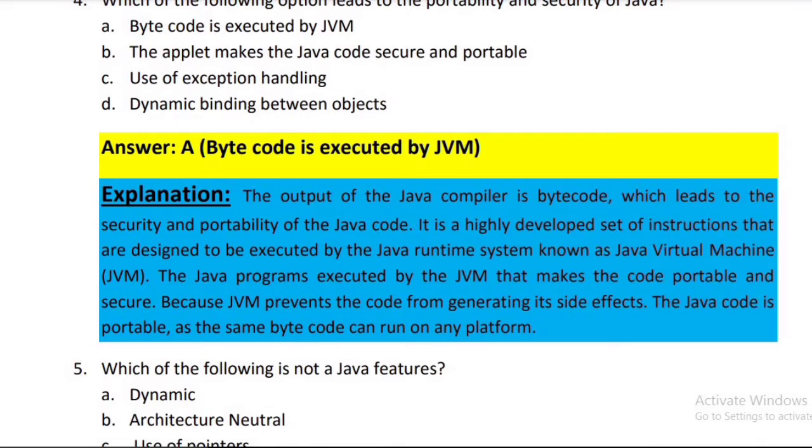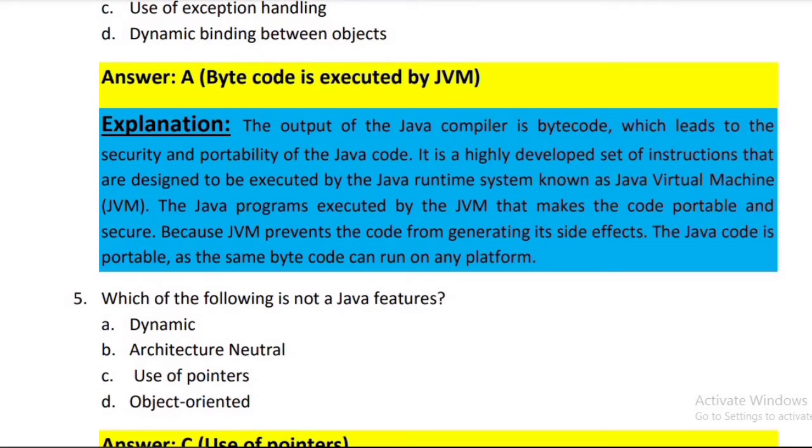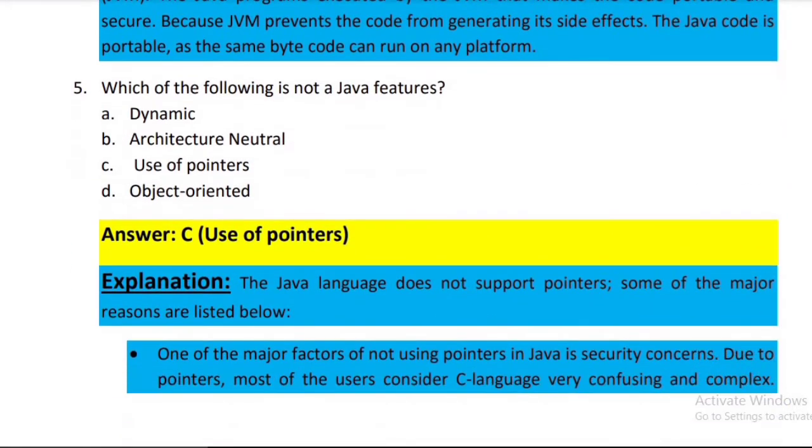The explanation is the output of the Java compiler is bytecode, right, which leads to the security and portability of the Java code. It is a highly developed set of instructions that are designed to be executed by the Java runtime system known as Java Virtual Machine, JVM. The Java programs executed by the JVM that makes the code portable and secure. Because JVM prevents the code from generating its side effects, the Java code is portable as the same bytecode can run on any platform.